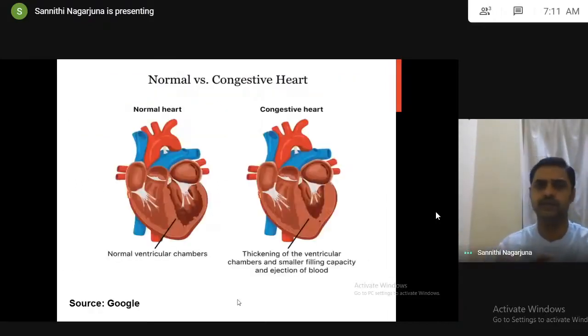See here. So normal versus congestive heart. This congestive heart failure may have various reasons. One of the reasons is the thickening of ventricular chambers. Whenever these chambers thicken, automatically there is a smaller ejection of blood. The heart is unable to eject sufficient blood to various parts of the body.